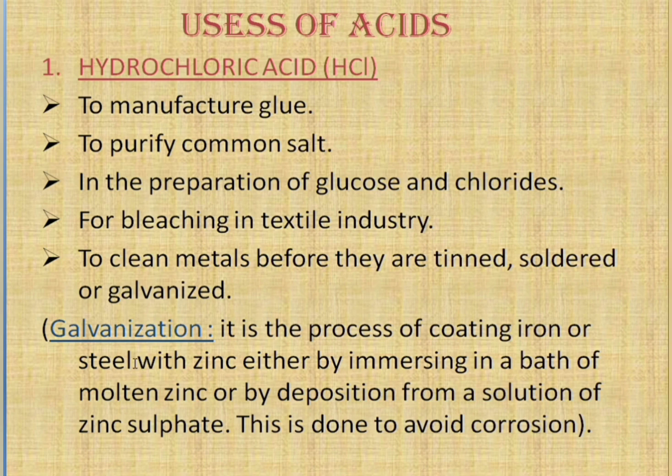Here galvanization is an important concept I have given. Galvanization is a process of coating iron or steel with zinc, either by immersing in a bath of molten zinc or by deposition from a solution of zinc sulfate. This is done to avoid corrosion. To avoid the corrosion of a metal, we do galvanization, that is, depositing zinc on other metals to stop corrosion. So this is about the uses of hydrochloric acid.